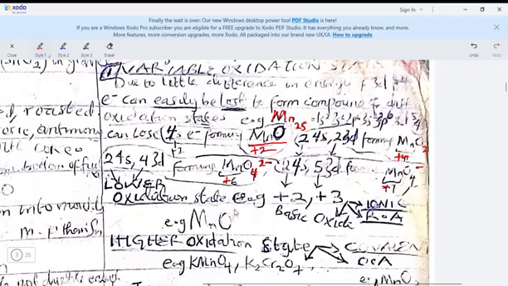Each of these oxides of the transition metal, like manganese, can form a basic oxide. A basic oxide can also be ionic, that means positive and negative. It can also act as a reducing agent, so ionic, reducing agent, and basic oxide.